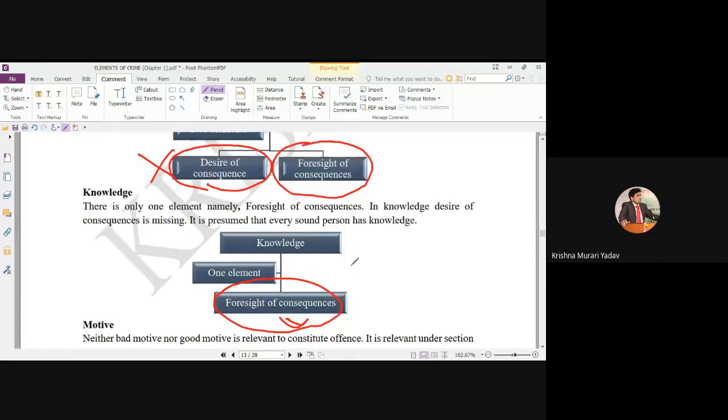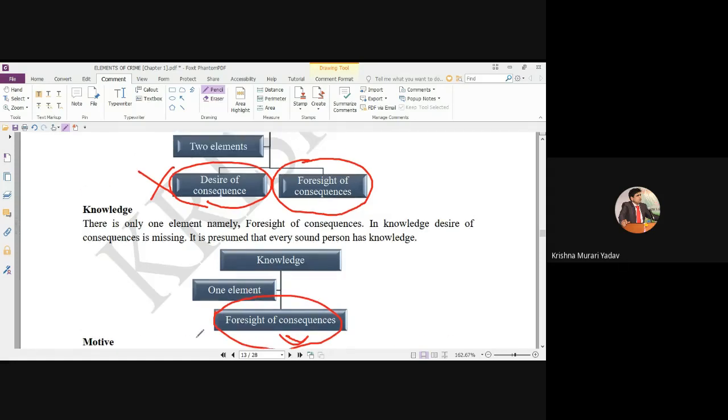So what was the desire? His desire was to blast at the parliament, but he knows at the time of journey that unfortunately if the bomb blasts in the bus, every person may die. Even so, he must be punished for the murder. So my point is that intention and knowledge are totally different things; both should never be mingled with each other.